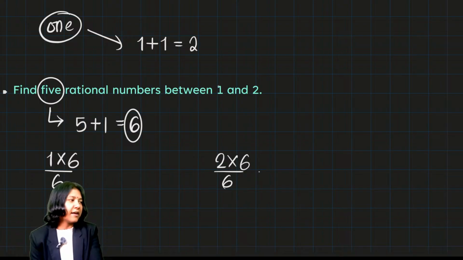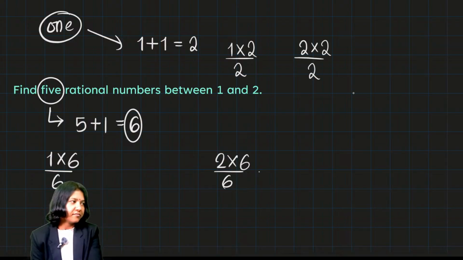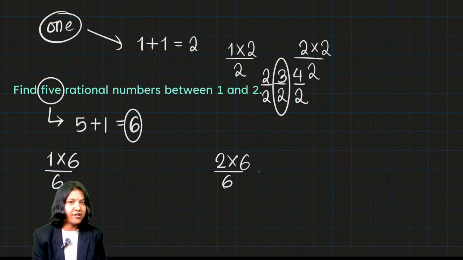Now you're multiplying and dividing both numbers by 2. 1 times 2 divided by 2 and 2 times 2 divided by 2. Okay, this is 2 divided by 2 and 4 divided by 2. What lies in between, you get exactly one value, 3 by 2. See? What lies between 2 by 2 and 4 by 2? Clearly it's 3 by 2, right?